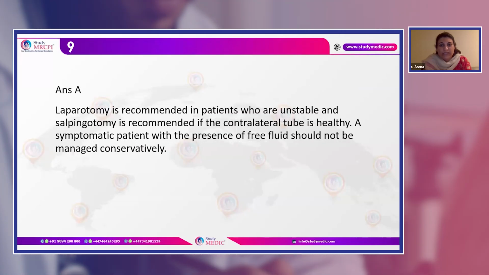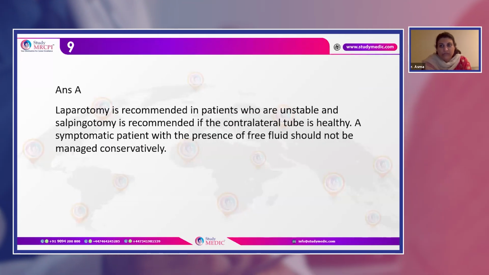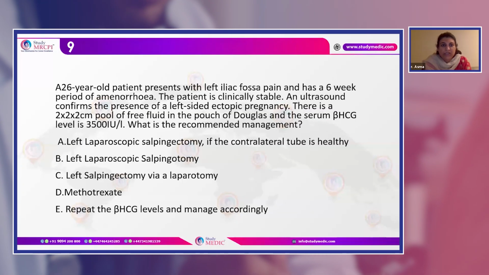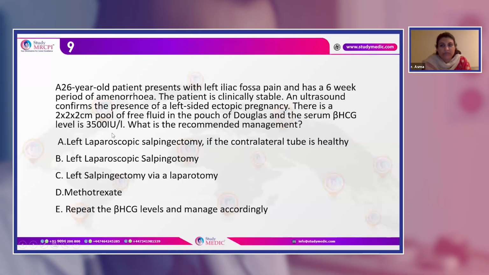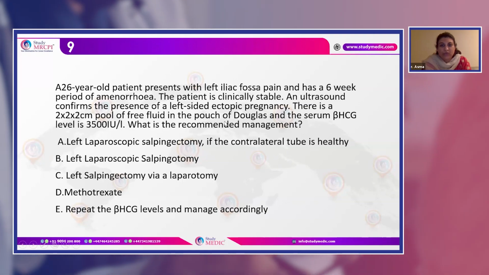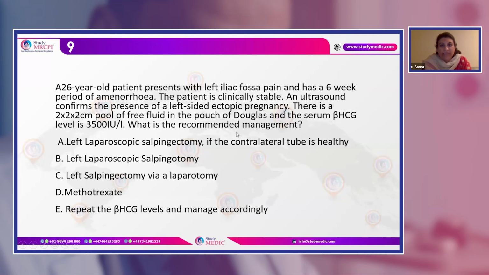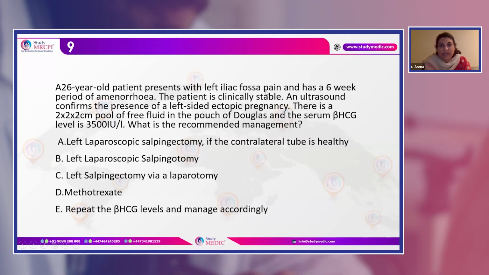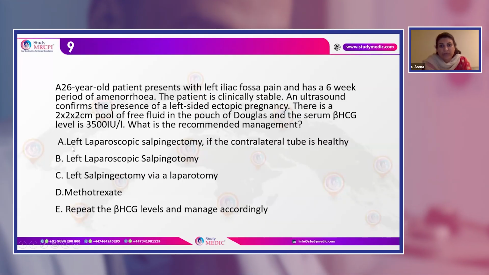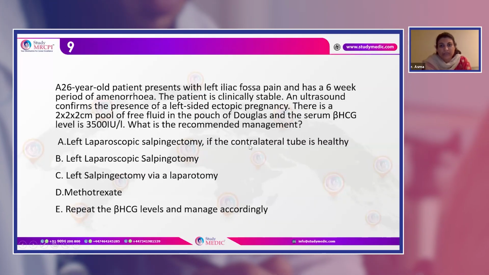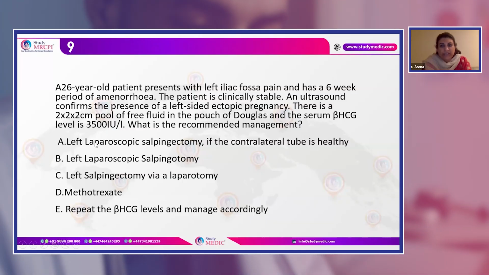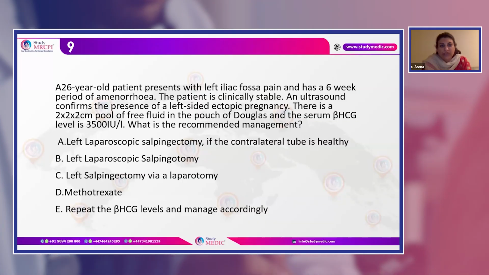So again, we're going to follow the same protocol of the ectopic pregnancy table. As this patient has a high beta HCG level, you see the pool of free fluid in the POD, you find a mass, and she has symptoms of left iliac fossa pain. Sometimes you can also find low blood pressure, hypertension as well. But in this case, we are going to give her